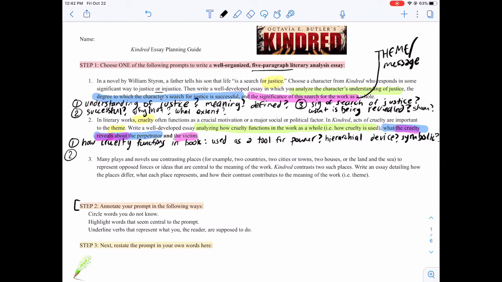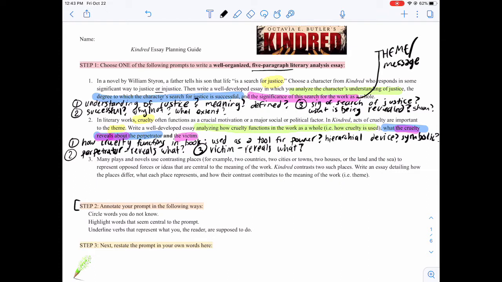The second part of this prompt is what cruelty reveals about the perpetrator. When a perpetrator, the person using cruelty, uses cruelty, what is being revealed about them? What is their dynamic when they use cruelty against somebody else? And the last part of this prompt is what does cruelty reveal about the victim? So when cruelty is used against somebody, the person receiving that cruelty, what is being revealed about them? Are they weak? Are they brave? Do they fight back? Do they not? What is being revealed about them, and how could you explain that?